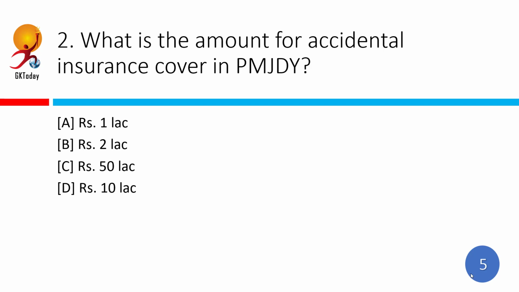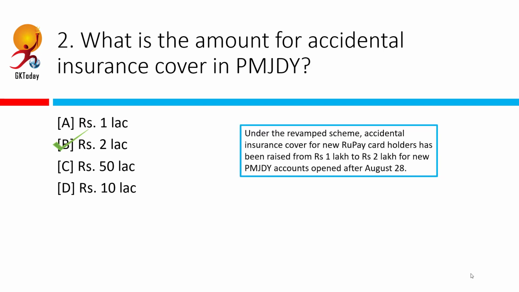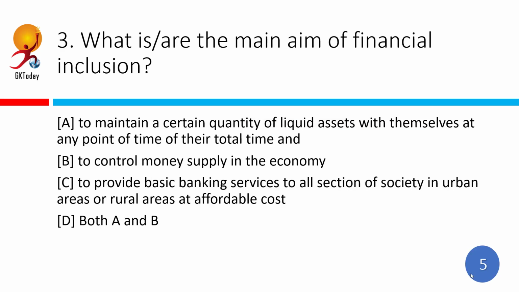What is the amount for accidental insurance cover in Pradhan Mantri Jan-dhan Yojana? Correct answer is rupees 2 lakh. So accidental insurance cover is up to rupees 2 lakh, whereas life cover is rupees 30,000 payable on the death of the beneficiary. What is or are the main aim of financial inclusion?